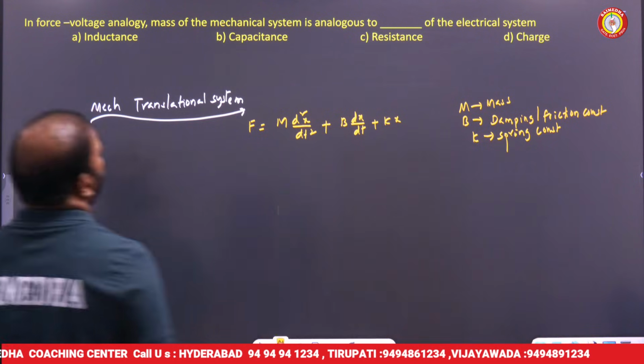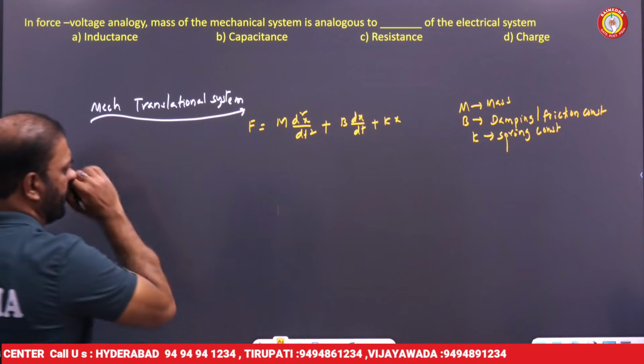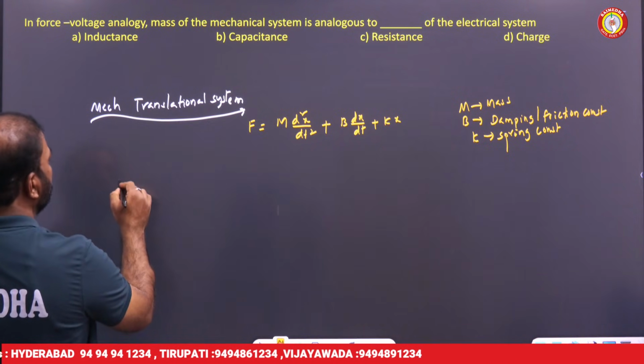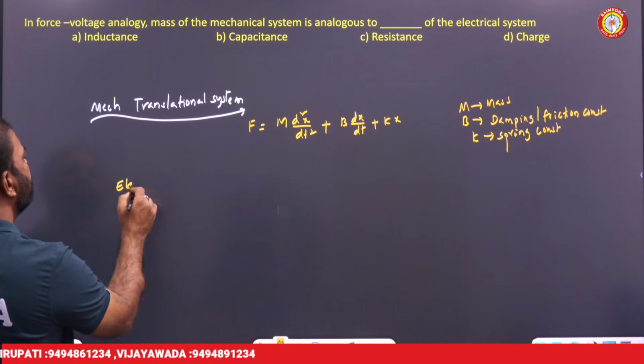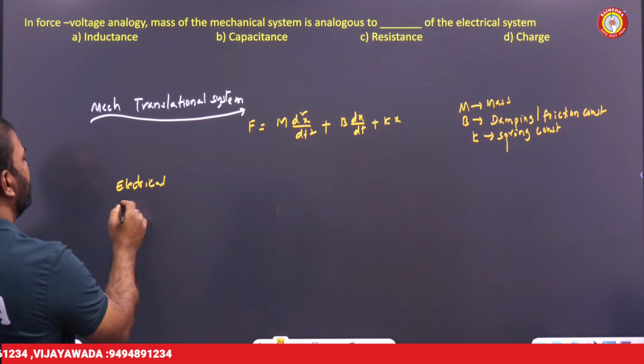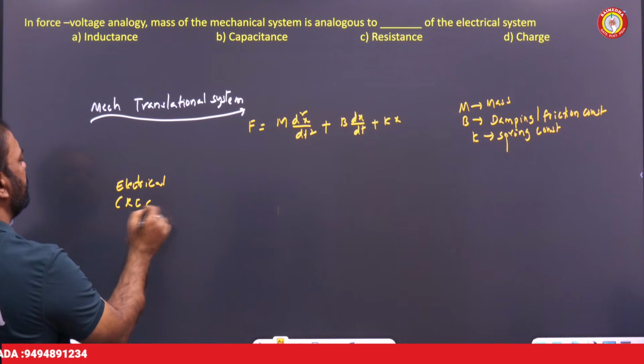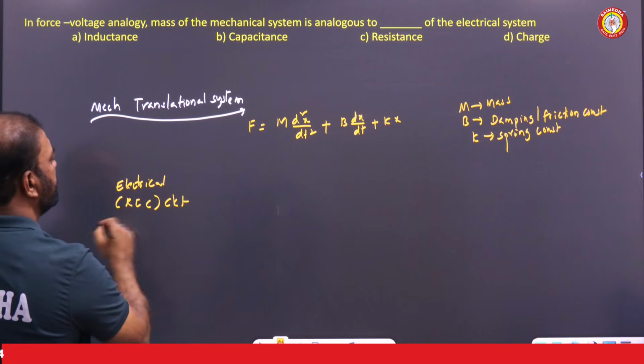Then in the force voltage analogy, what about the electrical system, the RLC series circuit? What is the equation, my friends?